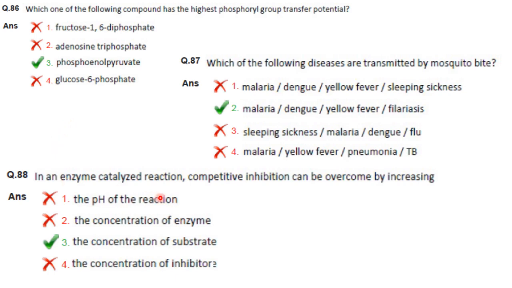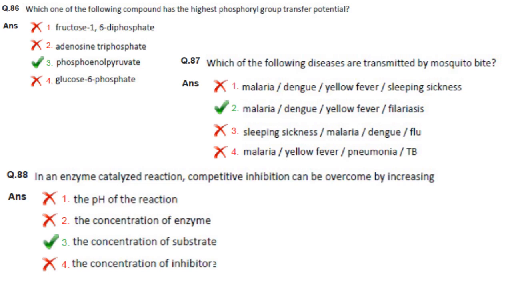In an enzyme catalyzed reaction, competitive inhibition can be overcome by increasing the concentration of the substrate. Any given competitive inhibitor concentration can be overcome by increasing the substrate concentration. In such a case, the substrate level reduces the availability for an inhibitor to bind and thus outcompetes the inhibitor in binding to the enzyme.